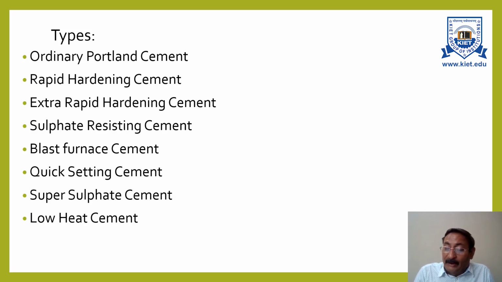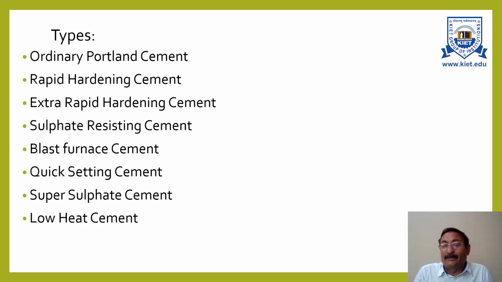Reduction of temperature retards the chemical action of hardening, and so it restricts the rate of evolution of heat. Therefore, low heat cement gains strength at a low rate.